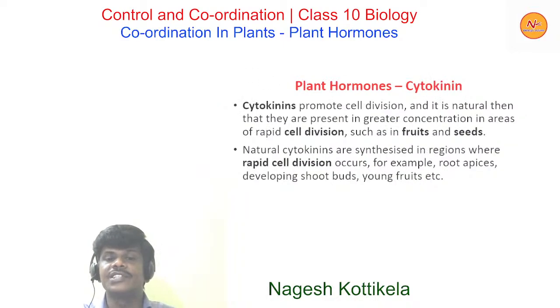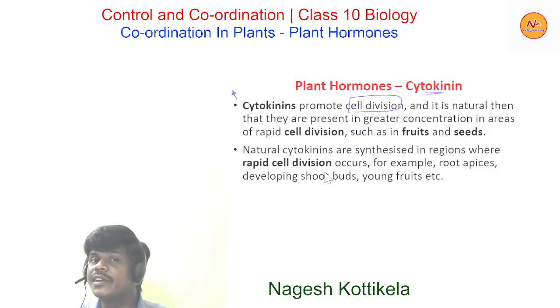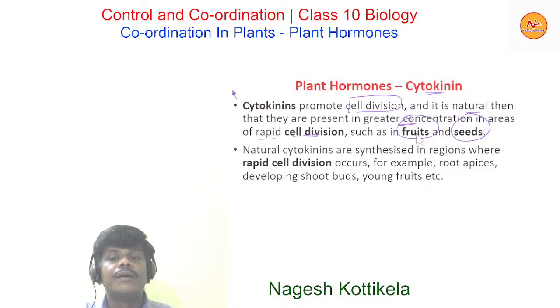Now moving to the next, cytokinin. Cytokinins promote cell division. This is one of the very important questions. Which hormone is responsible for cell division? The answer is cytokinin, and it is natural that they are present in greater concentration in areas of rapid cell division. Where do we find rapid cell division? We find it in fruits and seeds. So obviously in such places, in fruits and seeds, which hormone will be present in higher concentration? The hormone will be cytokinins.